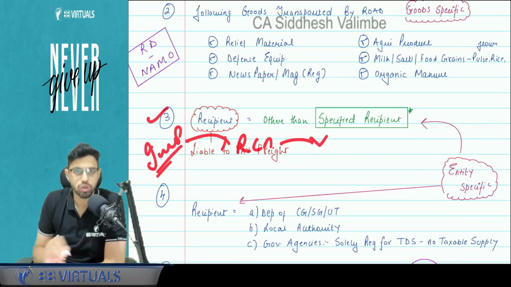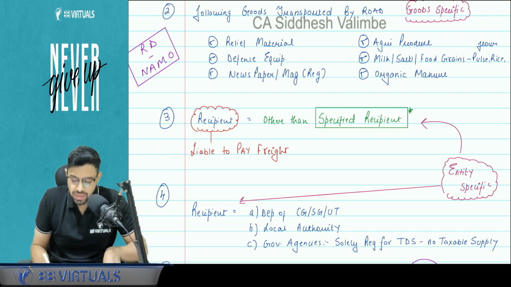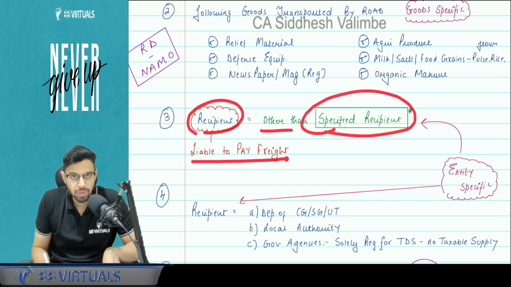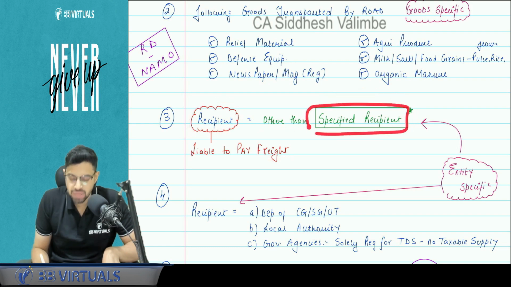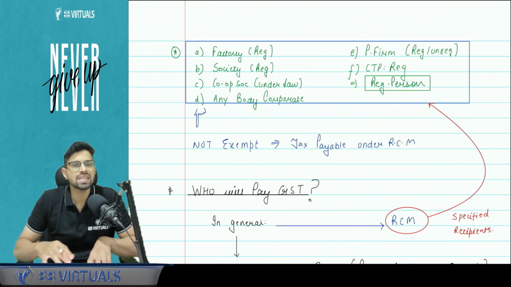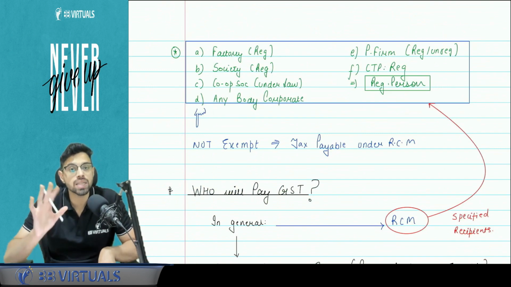This will be asked in the question. If the recipient, meaning the person liable to pay the freight, is other than a specified recipient, then it is exempt. Now what do you mean by specified recipient? It includes basically everyone other than an unregistered individual.